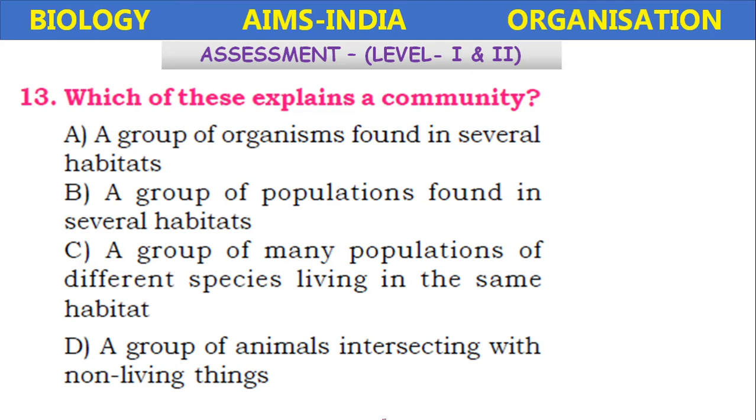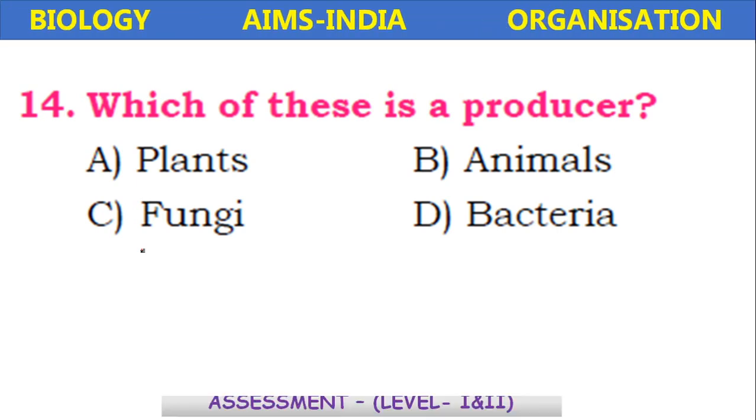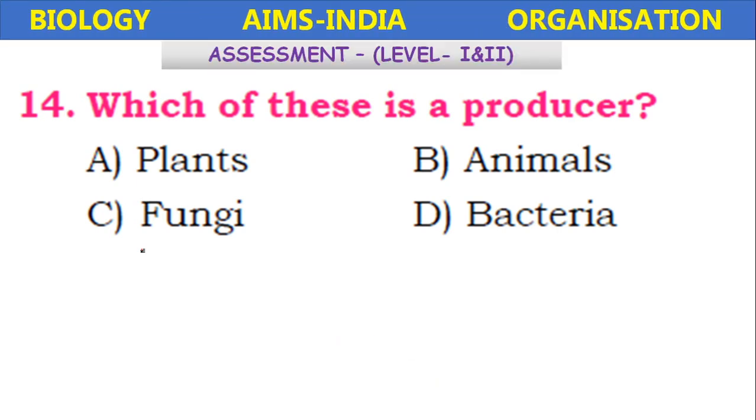So it is a group of many populations of different species living in the same habitat. Which of these is a producer? Plants, animals, fungi, bacteria. Plants are called producers because they prepare their own food and prepare food material for different organisms on this earth.